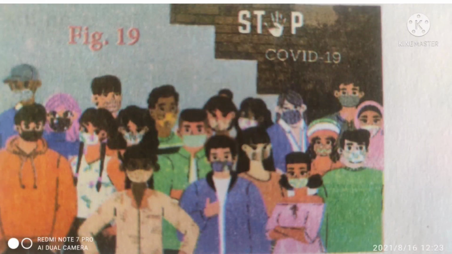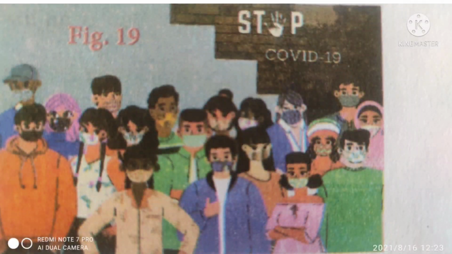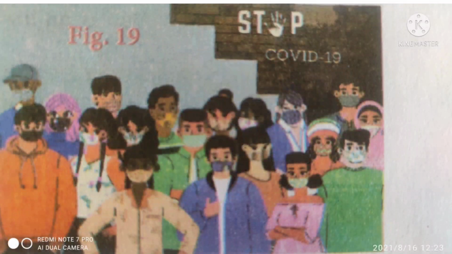Next, how can we prevent COVID-19? Okay children, we can prevent any disease or infection by improving our immunity. Immunity is the inbuilt capacity of the body to fight and overcome the effect of disease causing germs. This is taken care of by the white blood cells in the blood.